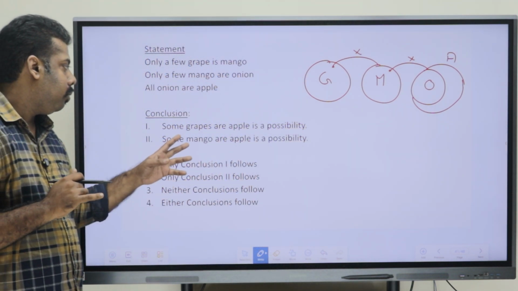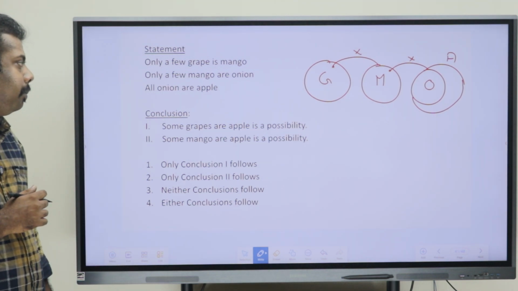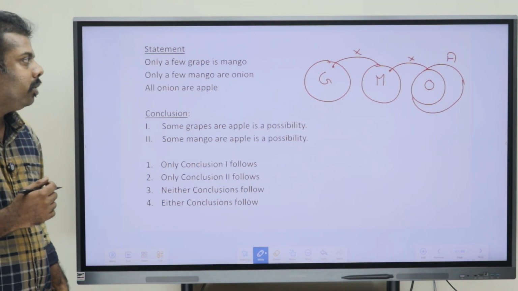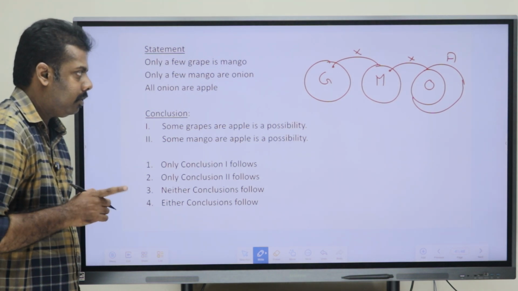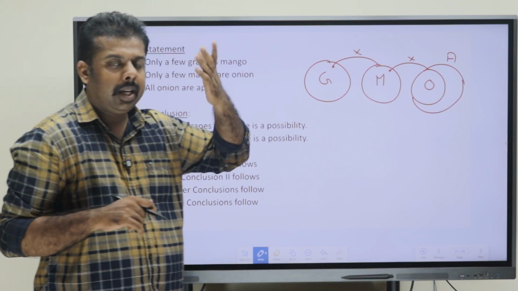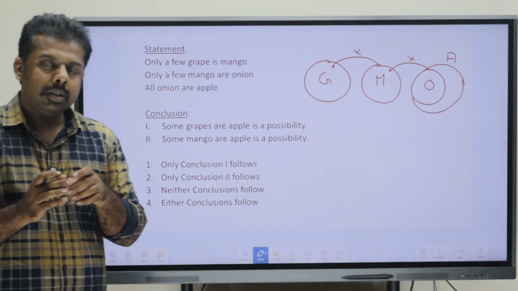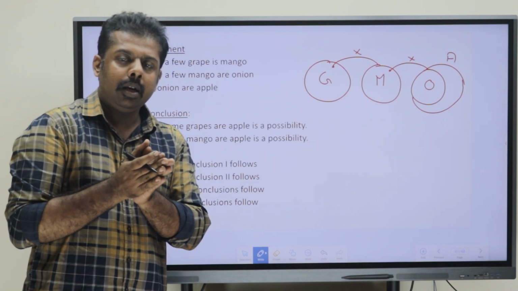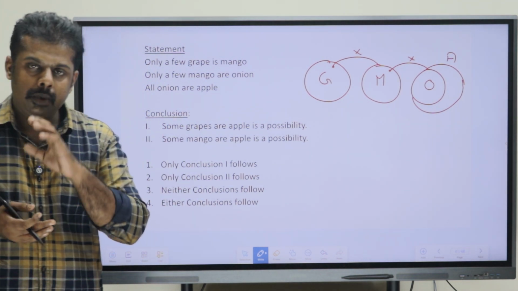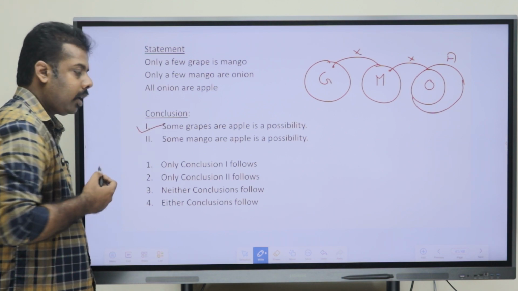Now, discussing the conclusions. The first conclusion says that some grapes are apple is a possibility. Is it right or wrong? As we can see, grape and apple do not have a direct relation. As we know, if they don't have a direct relation, any conclusion which is connected to a possibility will be right. So, that is why the first conclusion is right here.